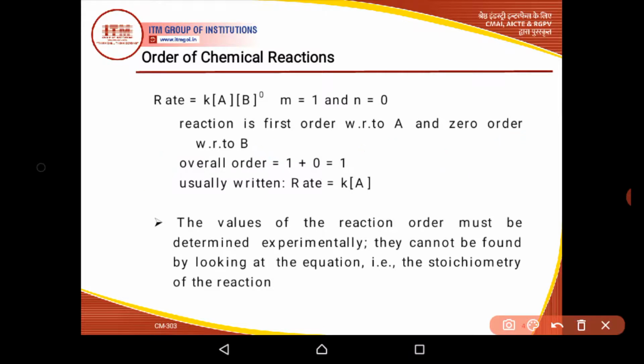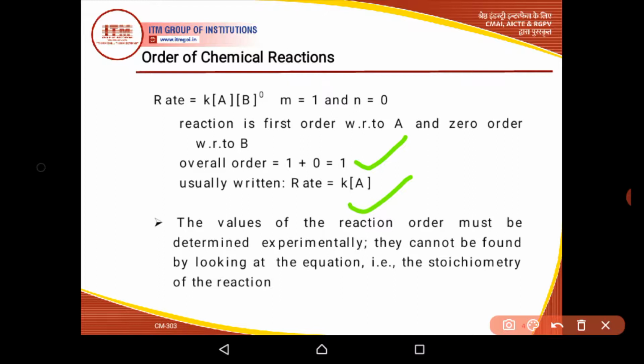So we can also write the rate equal to K[A]. We can eliminate the term B, because if we raise power 0 on B, then it will actually be 1. So the overall order of reaction will be 1, and the rate of reaction can be represented as rate equal to K into active mass or active concentration of A.